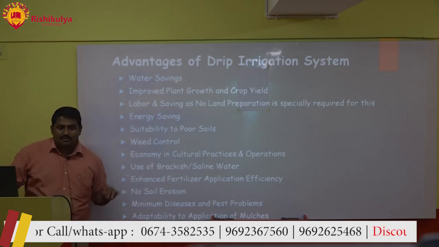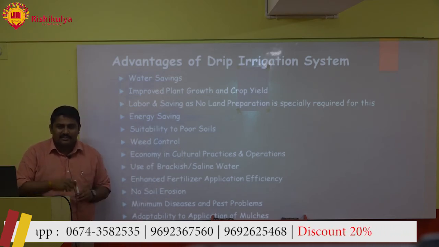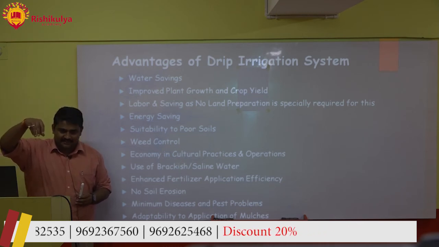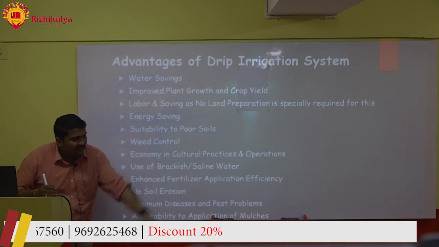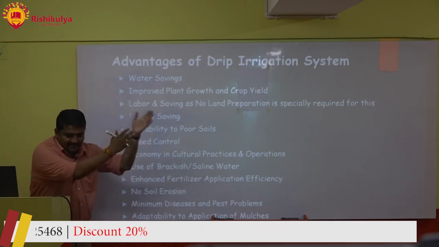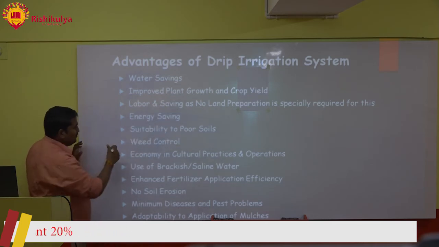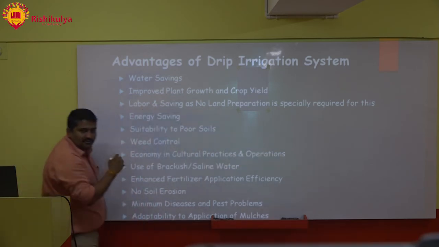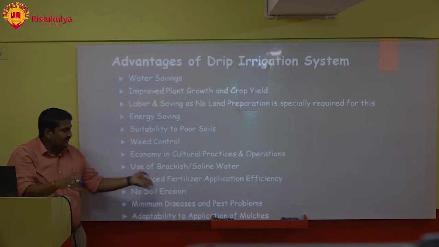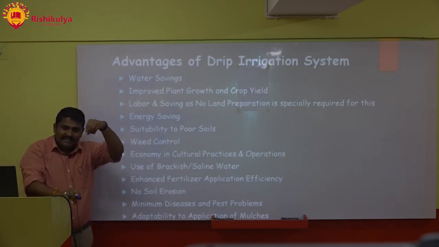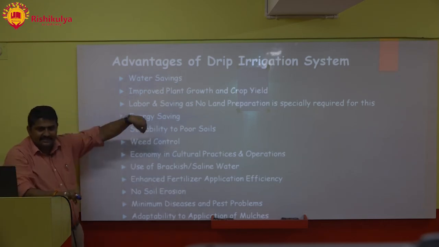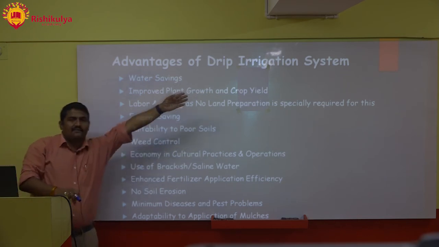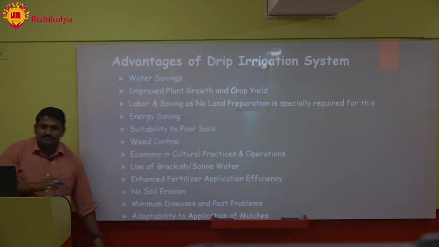Minimum disease and pest problem will be there, because in irrigation water, what happens, some soil borne diseases are there, soil borne pathogens. When you apply water completely, when you leave the water in this manner, some fungal spores are there, it will get carried to the last plant also, so the entire field gets affected. In the same manner, pests, eggs are there na, insects lay those eggs and they will also get flowed through to the last point.